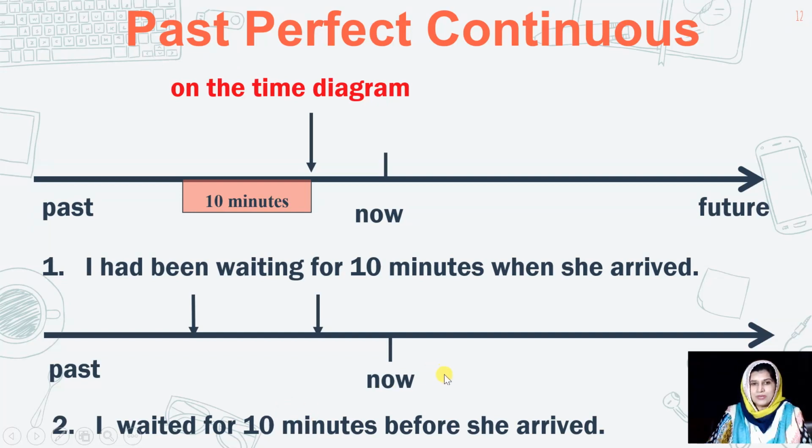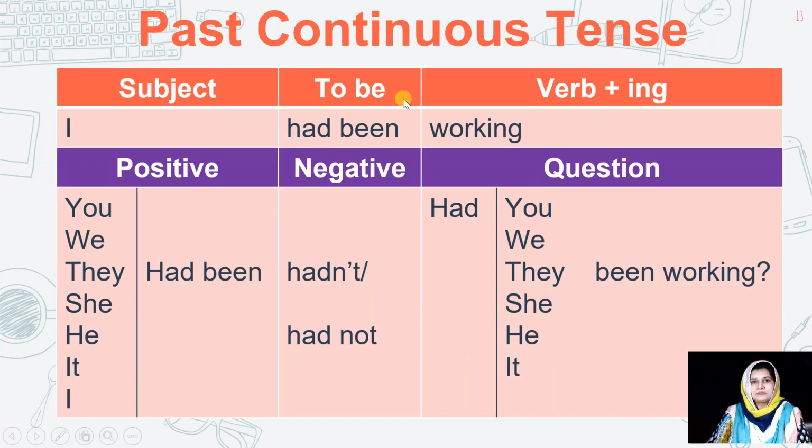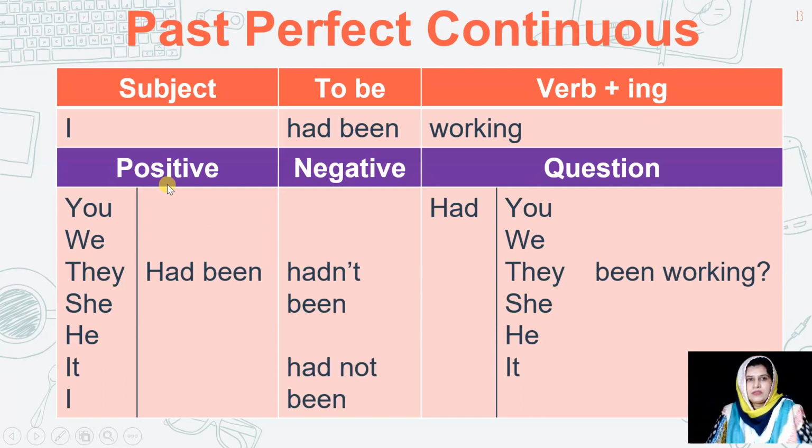I hope you got the point and you got to know about the difference of past perfect continuous and simple past. Okay. Now we'll see how to structure past perfect continuous tense. So first of all, we need to have subject, then to be, helping verb, had been, after that main verb, first form plus ing. So we'll see how to make the positive sentences like you had been working, they had been working, he had been working.